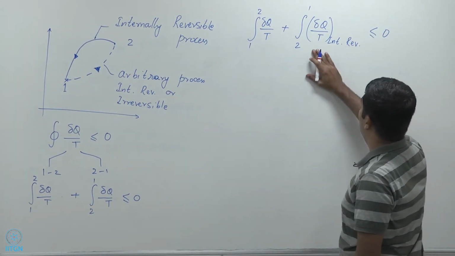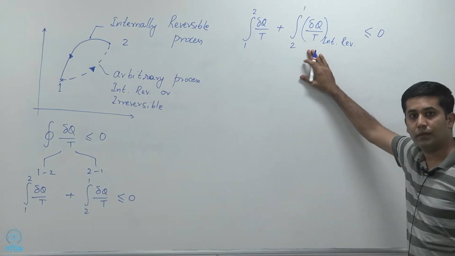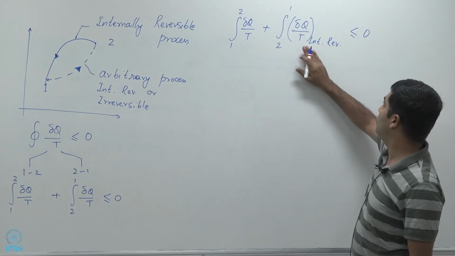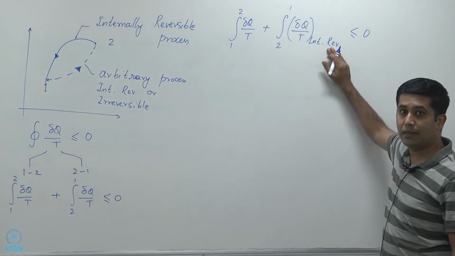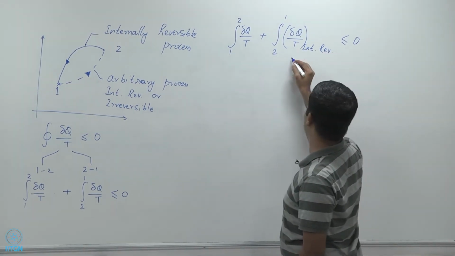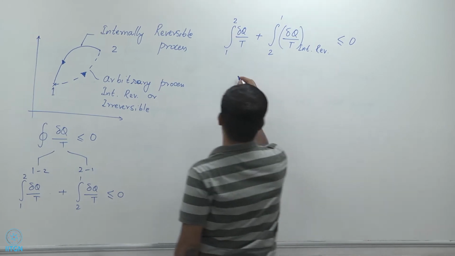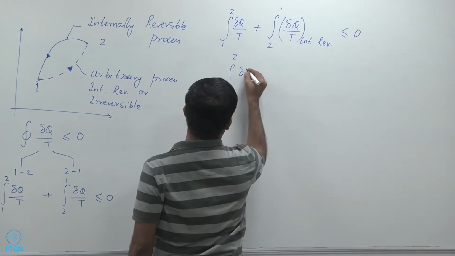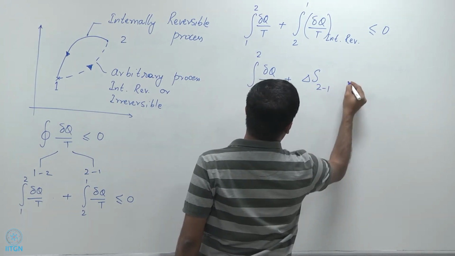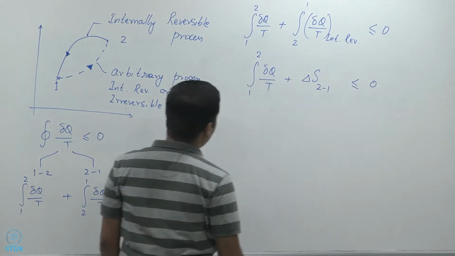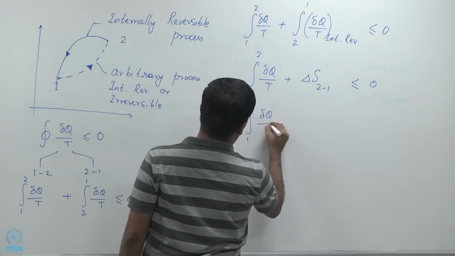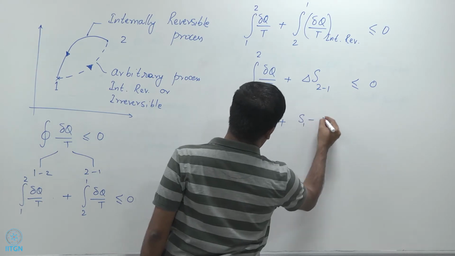Now we know that delta q by t internally reversible is equal to ds, and that the integral 2 to 1 of delta q by t internally reversible should be the change in entropy during that process, right? And so this should be equal to delta s 2 to 1. So this is the integral 1 to 2 of delta q by t plus delta s 2 to 1 less than or equal to 0, which means I can write this as the integral of delta q by t plus s1 minus s2.